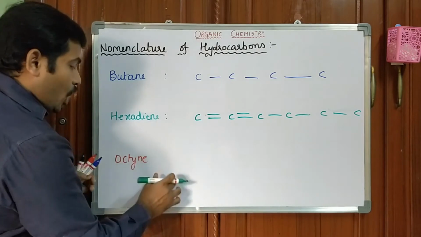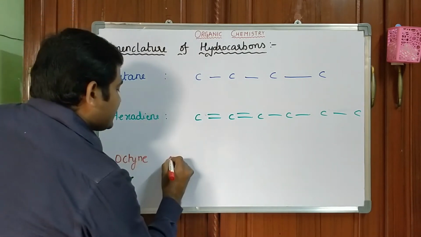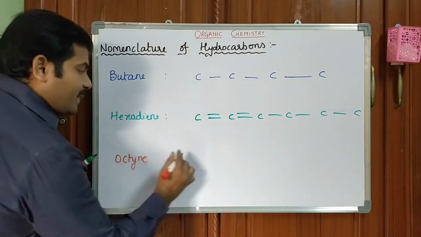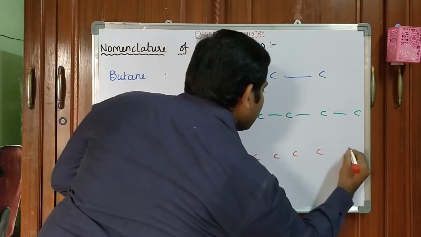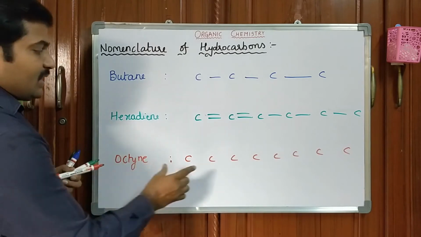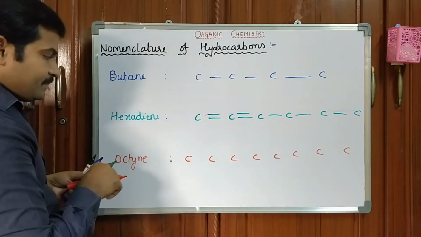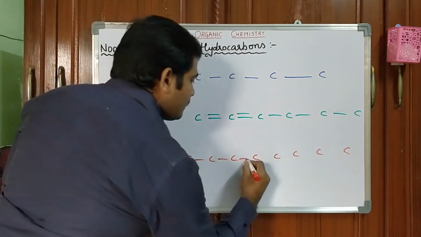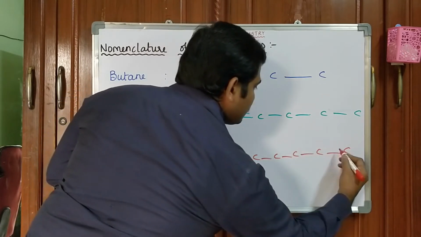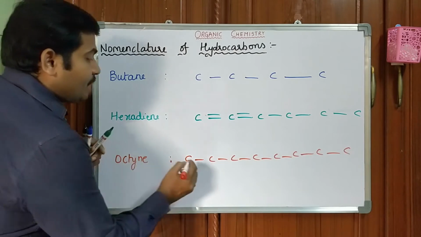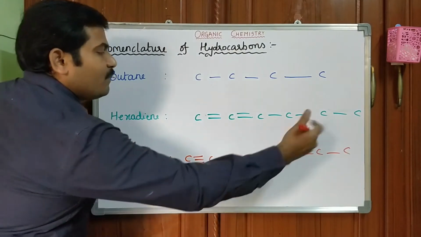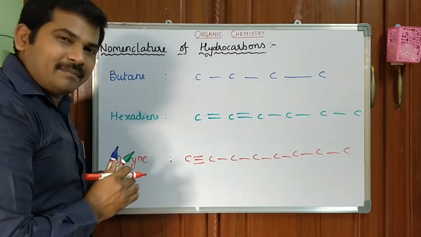Let's come to the octane. Oct stands for, this term contains how many carbons? 8 carbons. So these are the 8 carbons. The default bond between carbon and carbon is a single bond. Yne stands for triple bond. You can keep the triple bond anywhere between carbon and carbon.